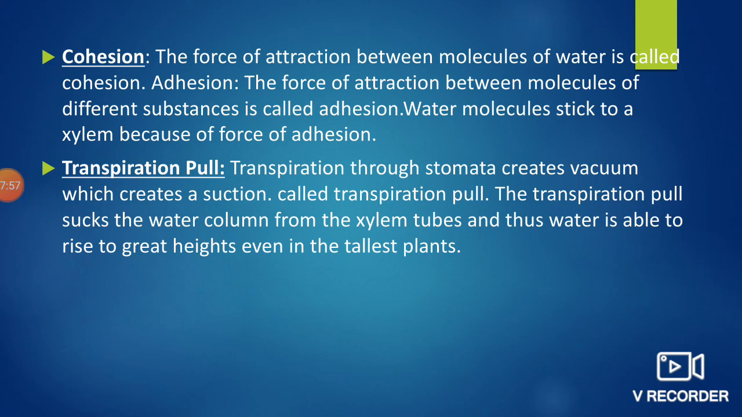The transpiration pull. Transpiration through stomata creates a vacuum which creates a suction called transpiration pull. The transpiration pull sucks the water column up the xylem tubes and thus water is able to rise to great heights even in the tallest plants. So, because of the process of transpiration pull, even the tip of the tallest plants is able to get water for their growth. Thank you.